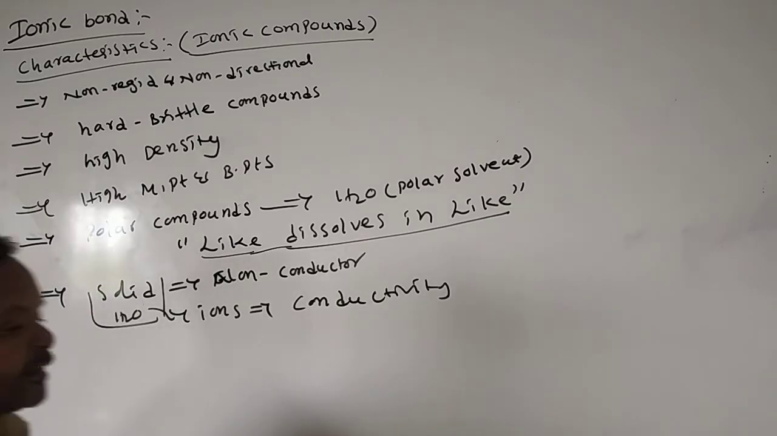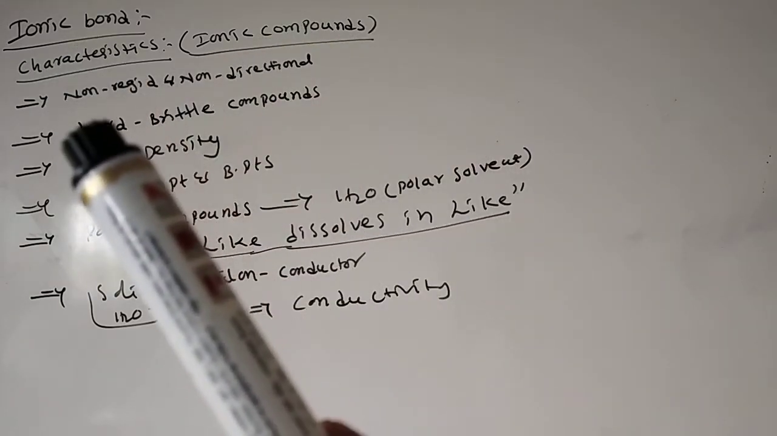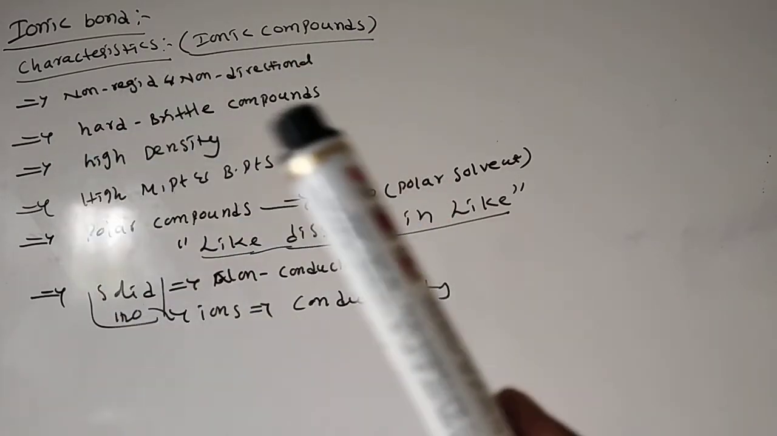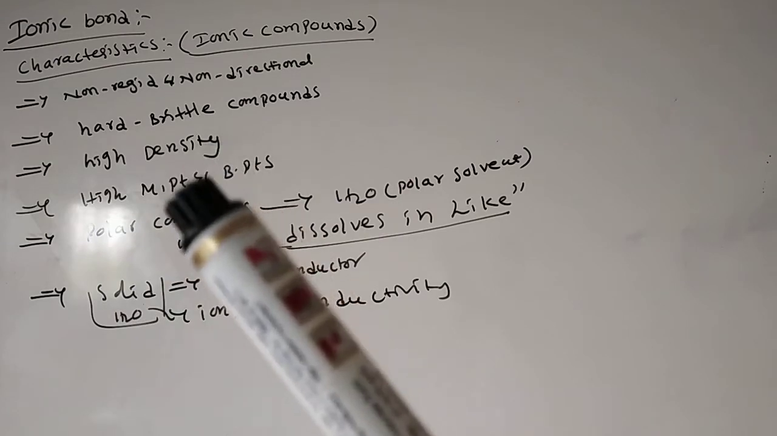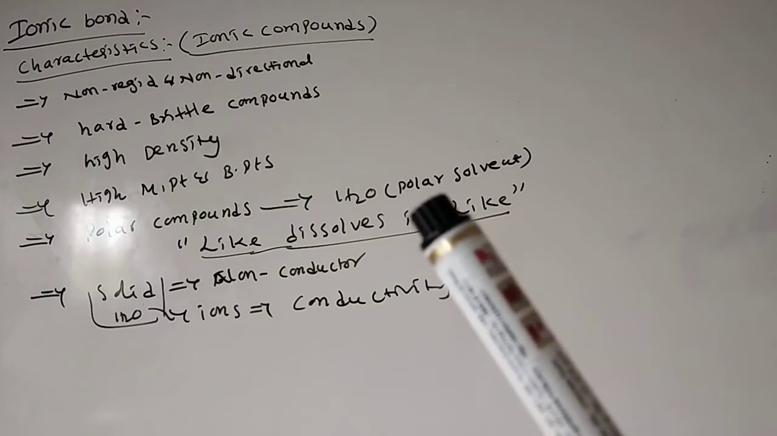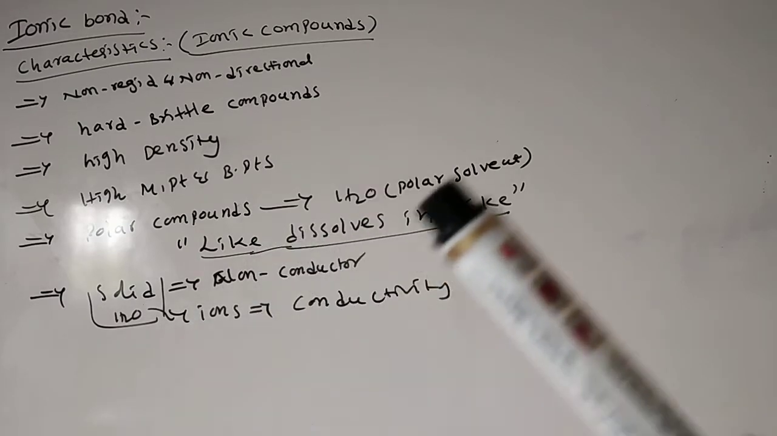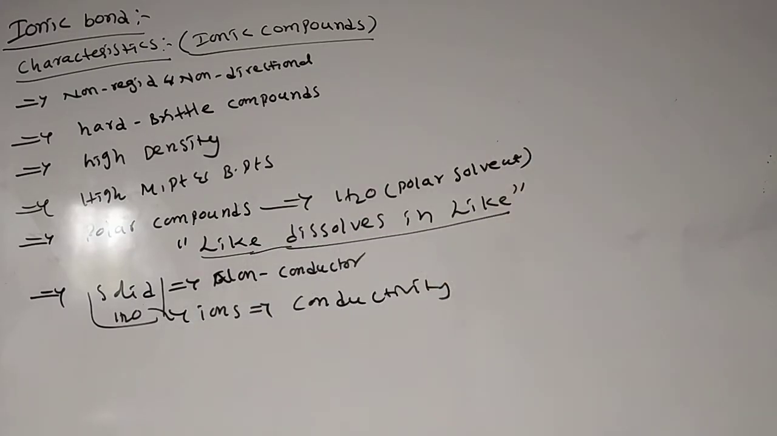What are those? First, due to the strong attraction forces, this is the only reason, these are non-rigid, non-directional, hard and brittle compounds having high density, and maintaining high melting points and boiling points. These are polar, completely soluble in polar solvents. One important principle is like dissolves in like. That means polar is soluble in polar, non-polar is soluble in non-polar solvents. And in solid state, these are non-conductors.